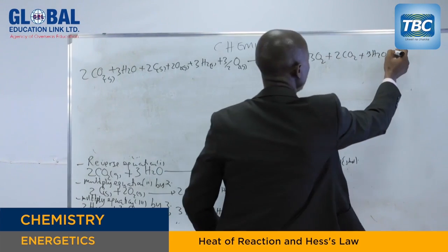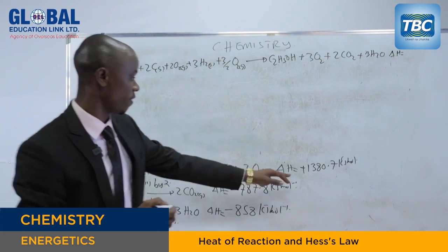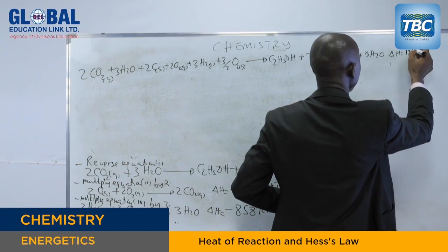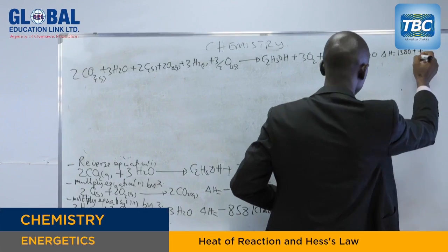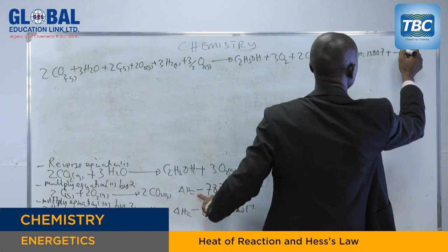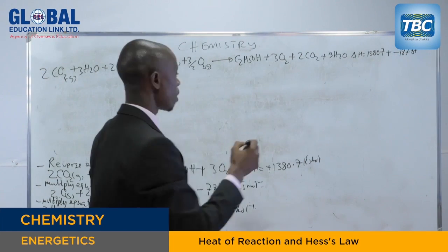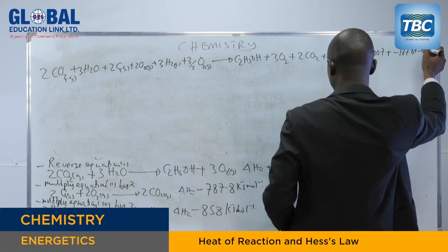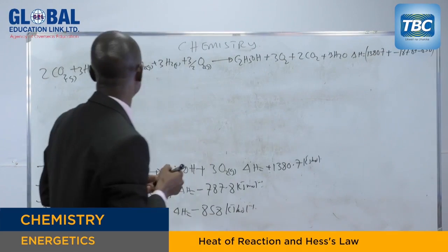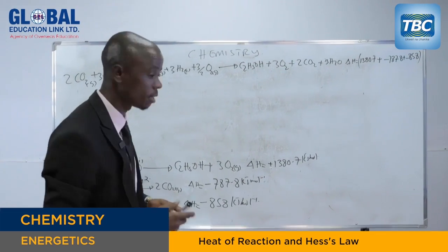Now, from there, you sum also the enthalpy change for these 3 equations. The first one is 1,380.7 kilojoules per mole. The second one is negative 787.8, plus the last one is negative 858. Now, from there, you cancel out those compounds which are present on both sides. Are we together, my dear students?